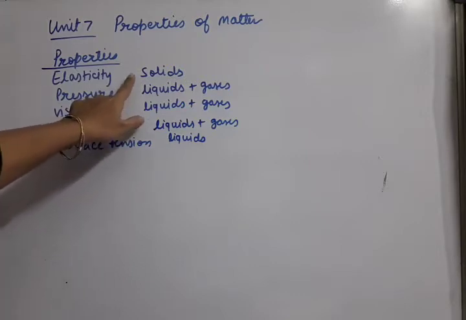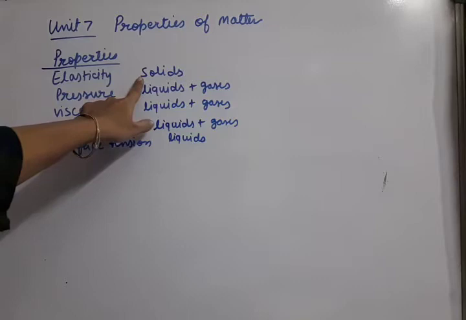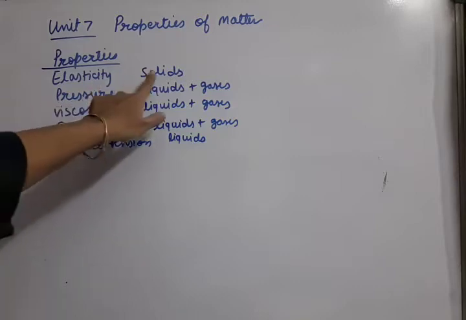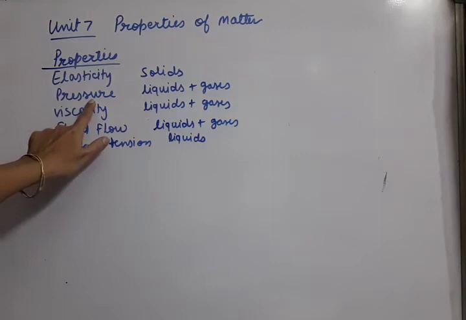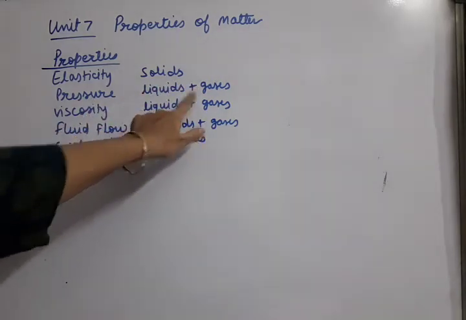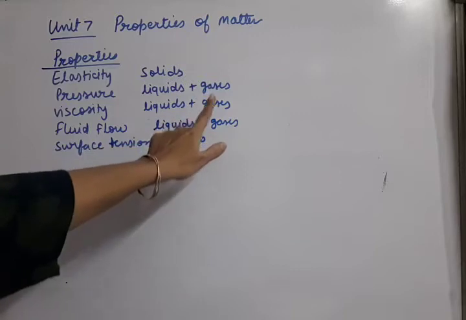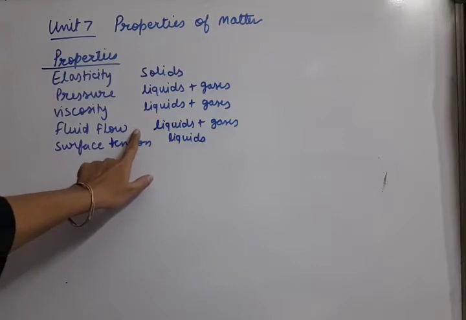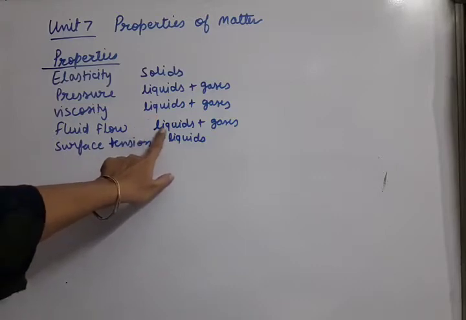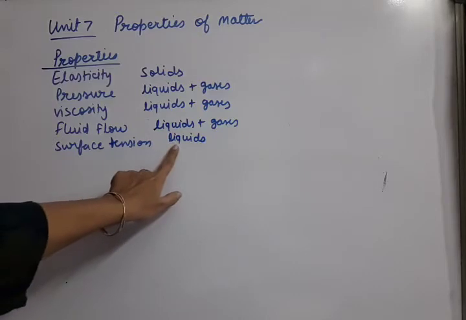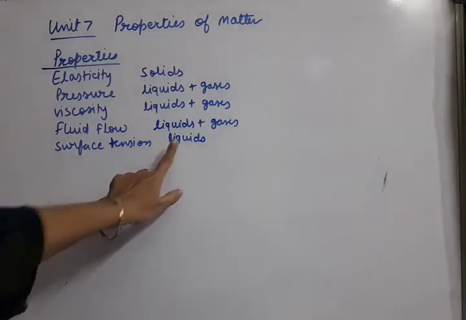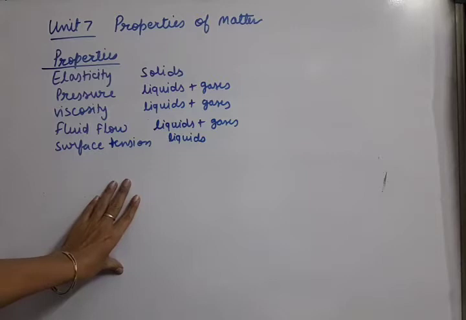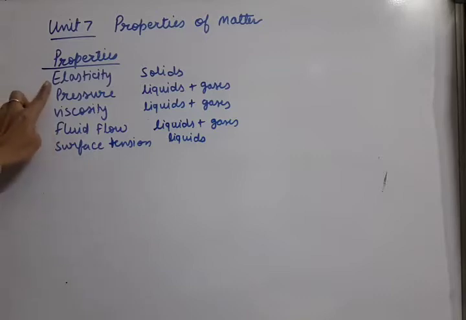Now what does each property belong to? The elasticity property is related to solids. Pressure is related to liquids and gases, which combined we can call fluids. Viscosity is also related to liquids and gases, fluid flow is also related to liquids and gases, and surface tension is related to liquids only. Each property we are going to discuss in detail with derivations and numericals. Let us start today with the first property, elasticity, in the next sheet.